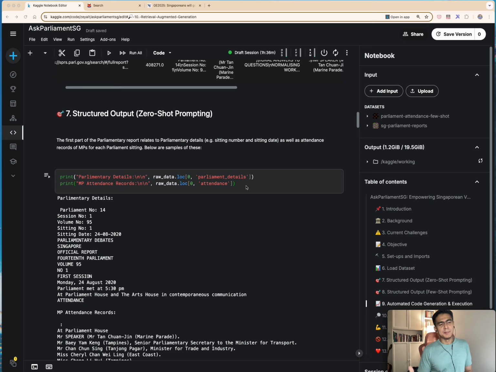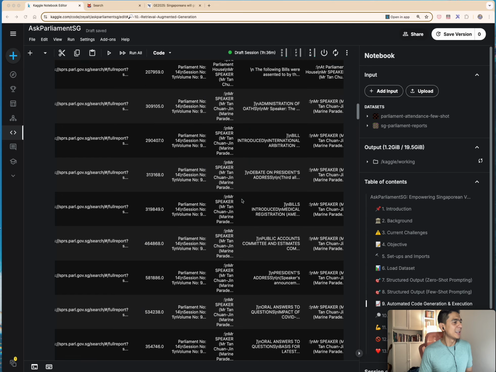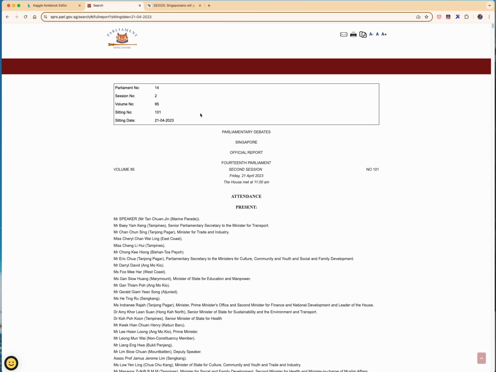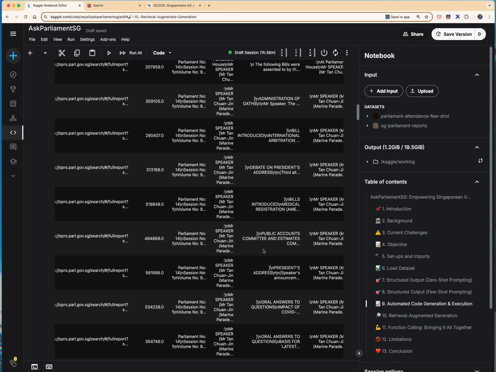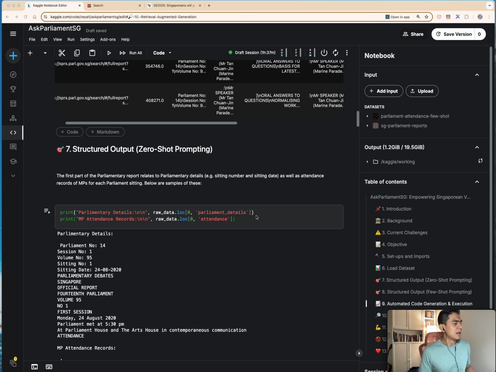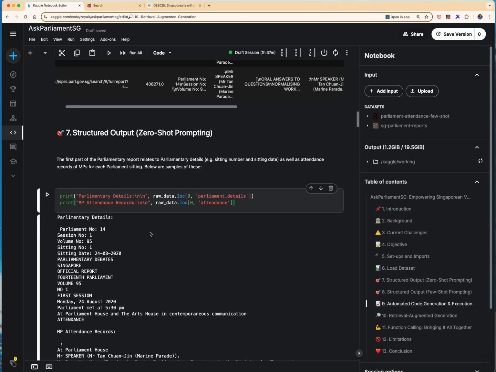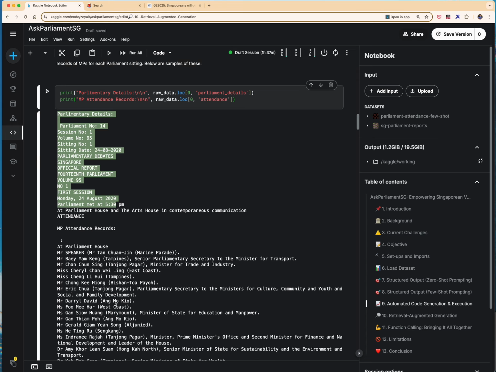What I was envisioning in my mind was to use an LLM to help me pull out structured information from here, basically the parliamentary details as well as the MP's attendance records, from the Parliament details and attendance columns, examples of which are shown over here.